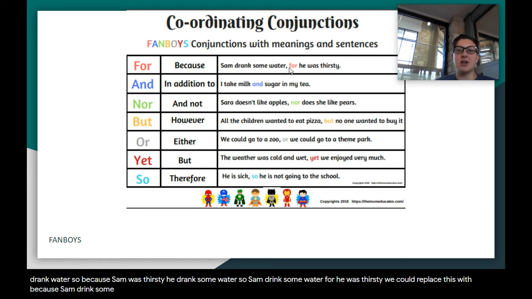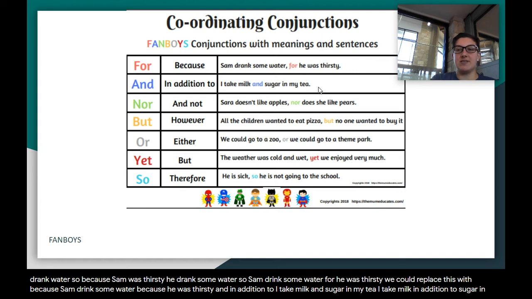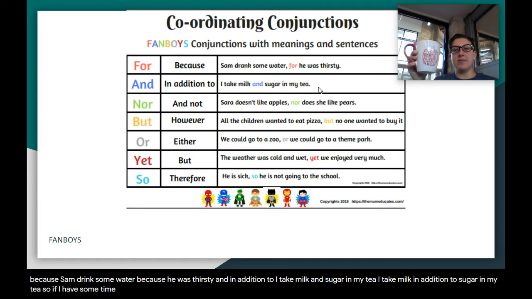Sam drank some water because he was thirsty. And, in addition to. I take milk and sugar in my tea. I take milk in addition to sugar in my tea. So if I have some tea, I would put milk and sugar.